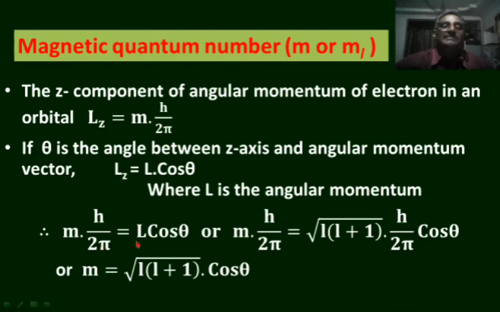So, m into h by 2 pi is equal to L cos theta, but we know that the angular momentum is given by square root of l into l plus 1 into h by 2 pi, into cos theta. That is, m values depend on l values. m is equal to square root of l into l plus 1 into cos theta. m value depends on l values.